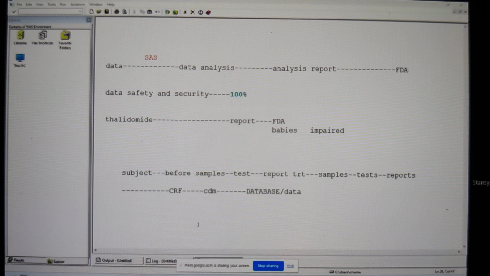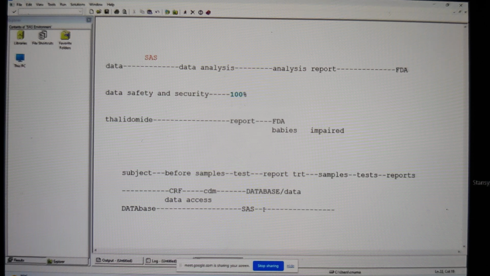If the data is in the database and you want to analyze the data, then what should we do? We should get whatever data we have in the database into SAS. And I told you, remember? Not only SAS, whatever tool you are using for analysis purposes, first you should get the data from the database into the tool. And I told you that process is called what? Data access.